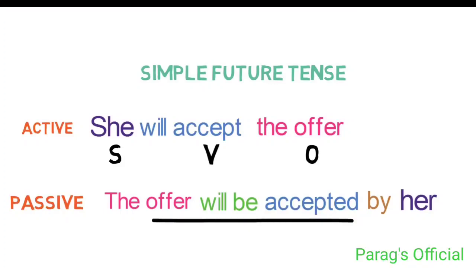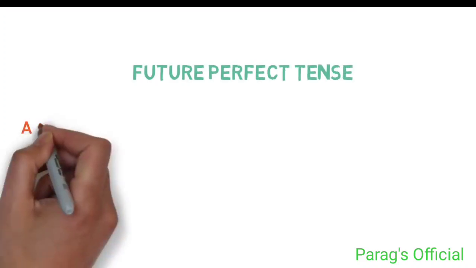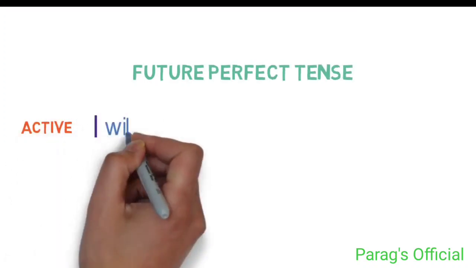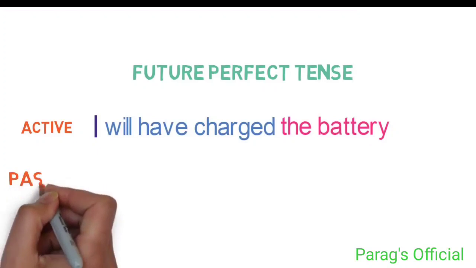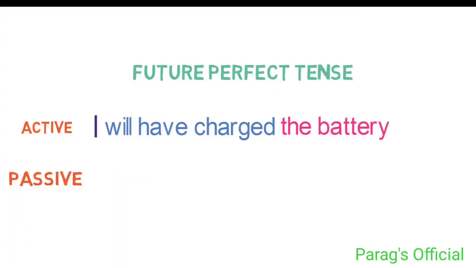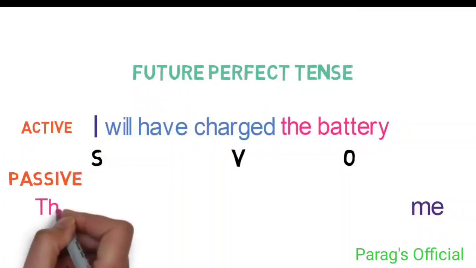Great. Now let's see an example of future perfect tense. Active sentence: I will have charged the battery. Passive sentence: firstly, the subject here is I, verb is charged and object is the battery. Now let's swap the position of subject and object. So here it will be the battery and at this position it will be me.